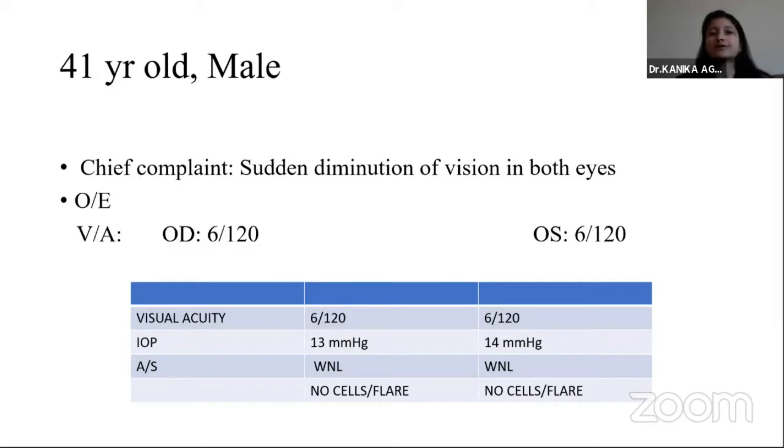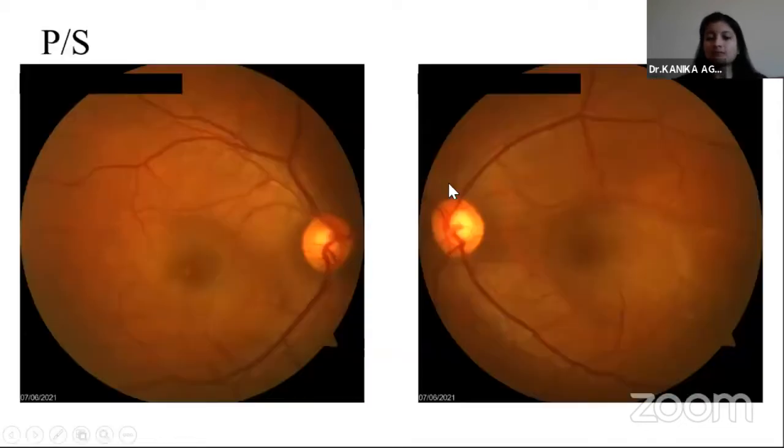This was a 41-year-old male. He presented recently to me with sudden diminution of vision in both eyes. Vision was 6 by 120 in both eyes, with intraocular pressure of 13 and 14 millimeters of mercury. Anterior segment was within normal limits. There was no AC cellular reaction or flare.